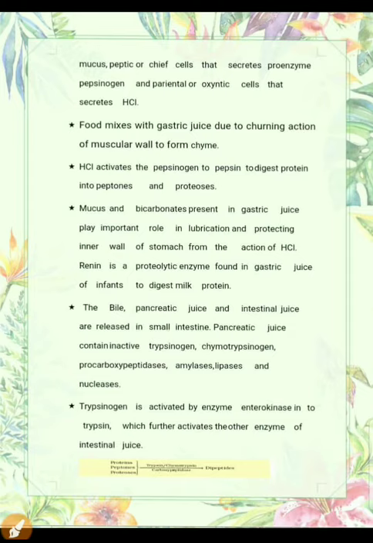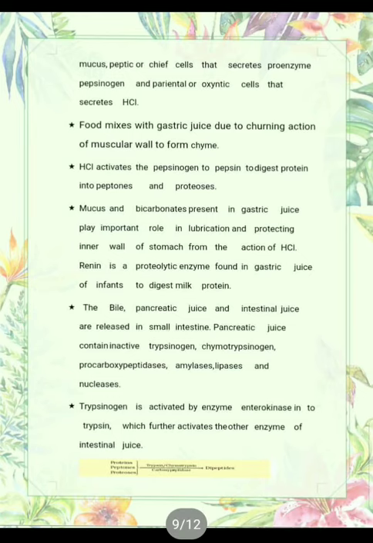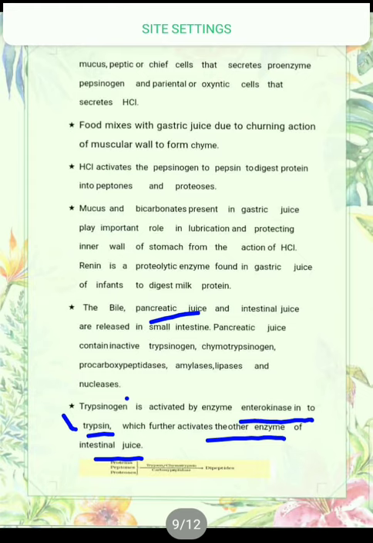Now the pancreatic juice contains some enzymes: trypsinogen, chymotrypsinogen, procarboxypeptidase, amylase, lipase and nuclease. Of these, the first three, trypsinogen, chymotrypsinogen and procarboxypeptidase, are in the inactive form. Inactive form means they can't work as they are. They have to be converted into their active forms. First of all, trypsinogen is activated by the enzyme enterokinase. Enterokinase is secreted by the intestinal juice, and it converts trypsinogen into trypsin.